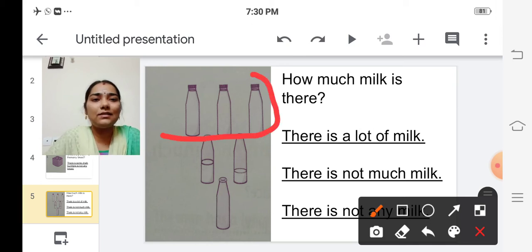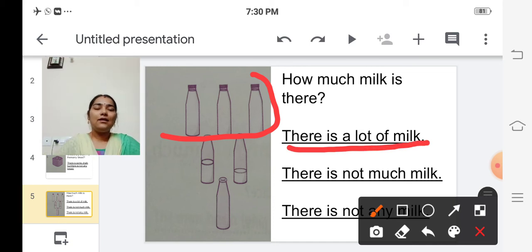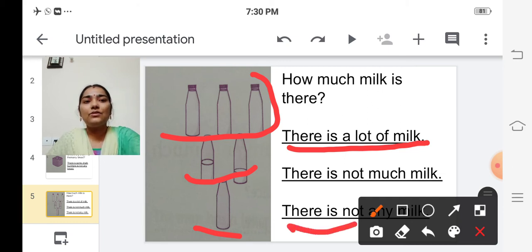In the first row, it is full of milk, so there is a lot of milk. In the second row, only some amount of milk is there, so how to answer? There is not much milk. And the last one is an empty bottle, so there is no milk. So how to answer? There is not any milk. Is it clear, children?